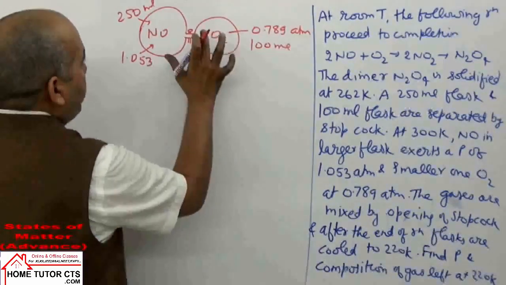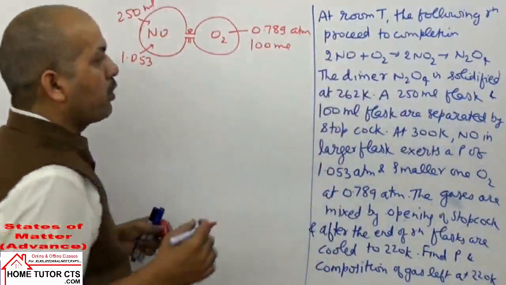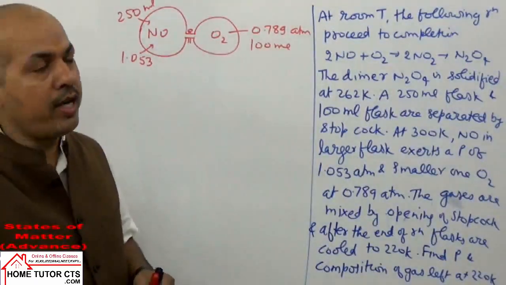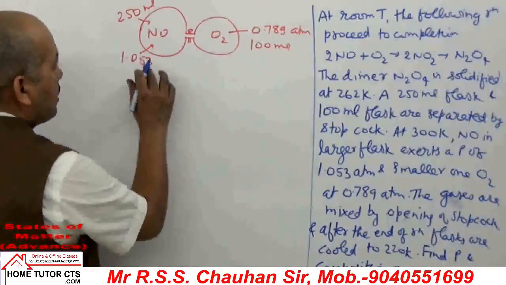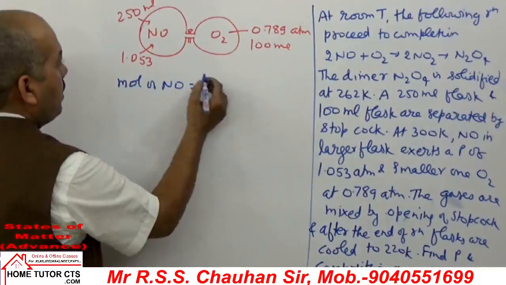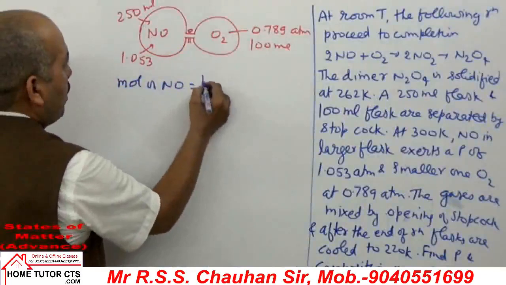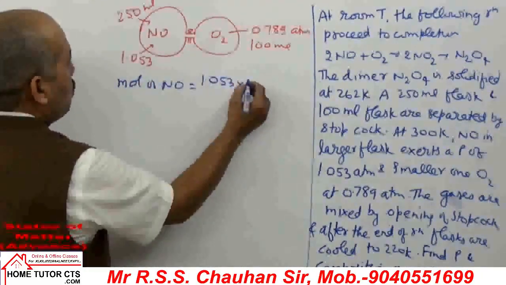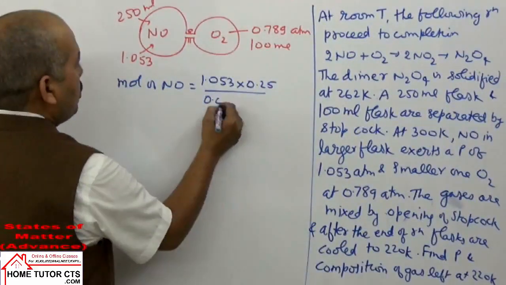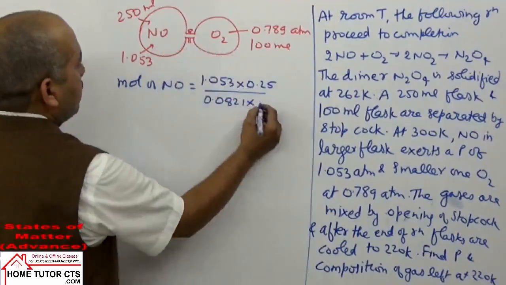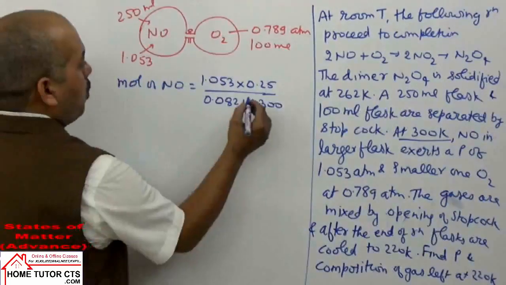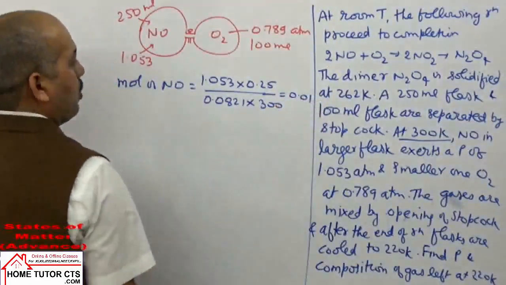Okay. Now after opening, the reaction will take place. The reaction goes to completion. So in this question, we need to think about the concept of limiting reagent as well. To solve this question, first we need to find the moles of NO using the gas equation PV upon RT. P is given, pressure 1.053, volume given 250 ml, taken in liters 0.25 liters, R is 0.0821, temperature in Kelvin scale. The temperature given is 300 Kelvin. So on solving, this value comes to 0.01 mole.